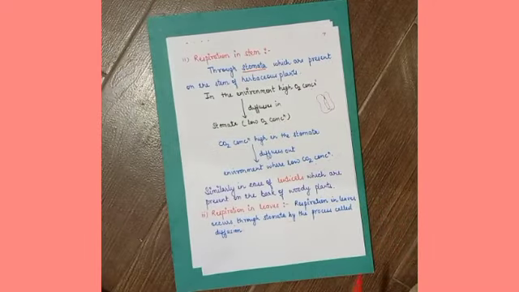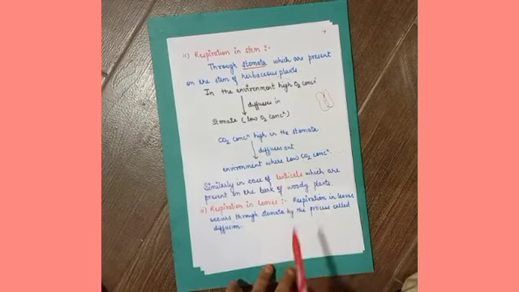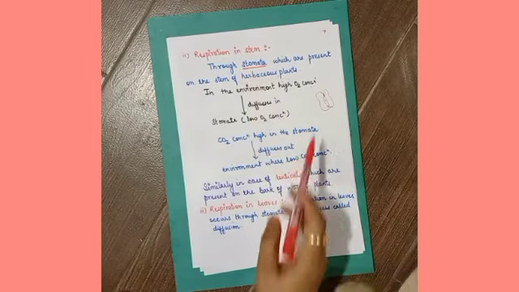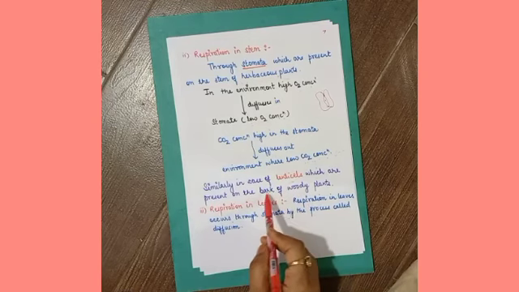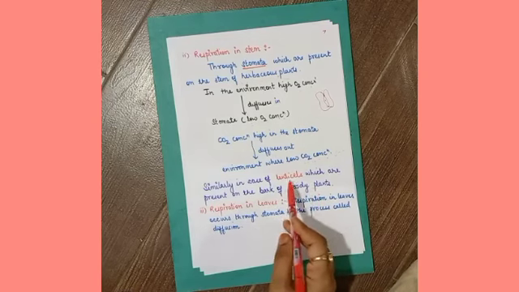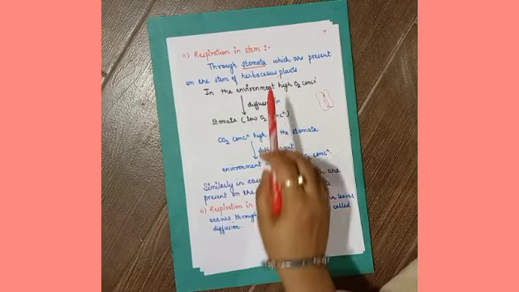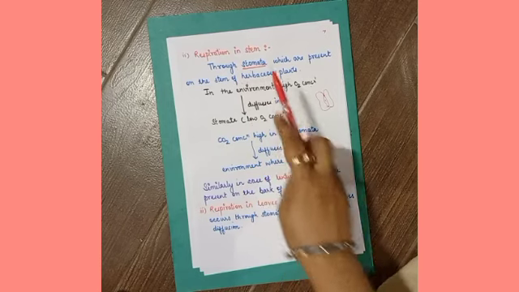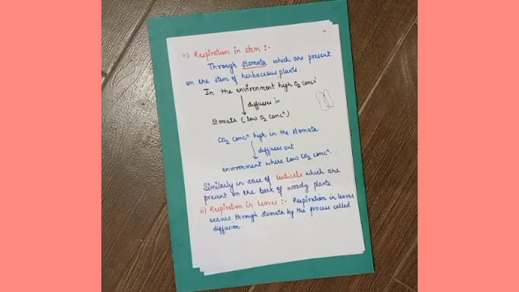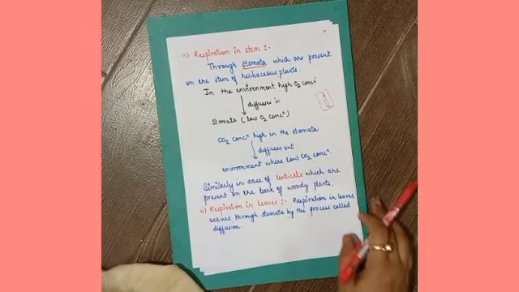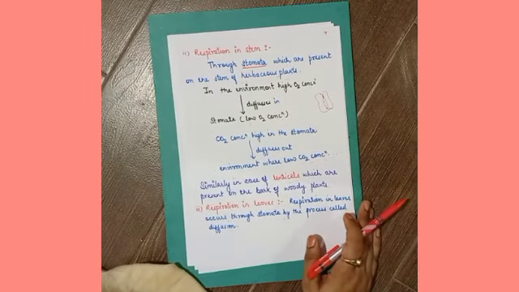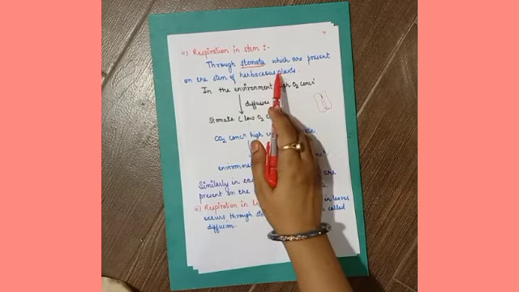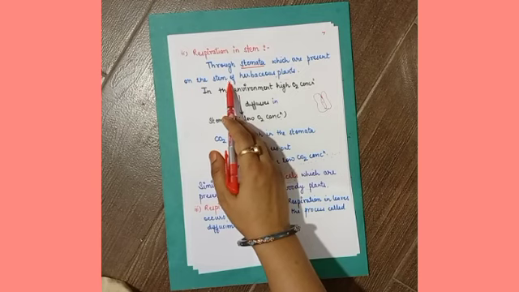Next, respiration in the case of the stem. In the stem, respiration is possible through stomata and through lenticels, which are present on the bark of woody plants. Lenticels are small pores, and stomata are present on the stem of herbaceous plants. You have studied that stomata are present in leaves, but in herbaceous plants, stomata are present on their stem also.